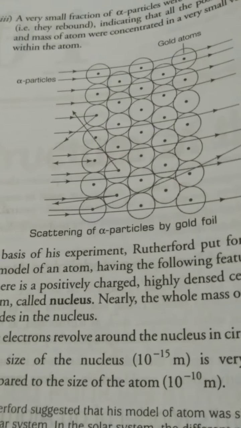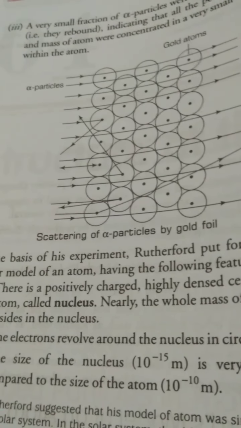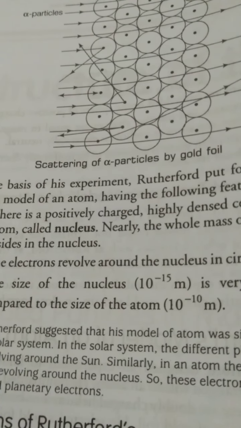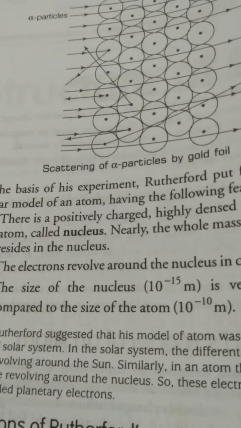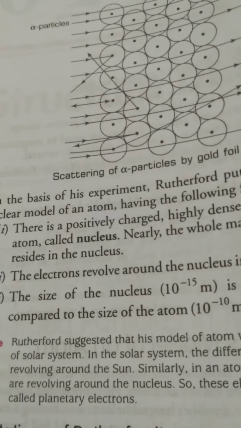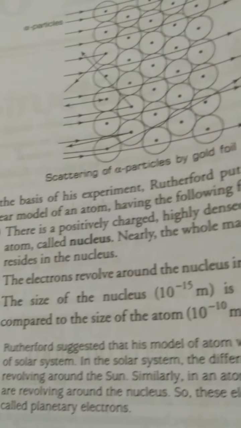He is saying that all the positive charge is located at the center, and the negatively charged particles, which are electrons, are revolving around the nucleus in a circular path. What was this circular path? I am telling you. But why did the alpha particle return back? The reason is just that the alpha particle has hit a hard surface, which is the nucleus of the atom and which is the center of the atom.